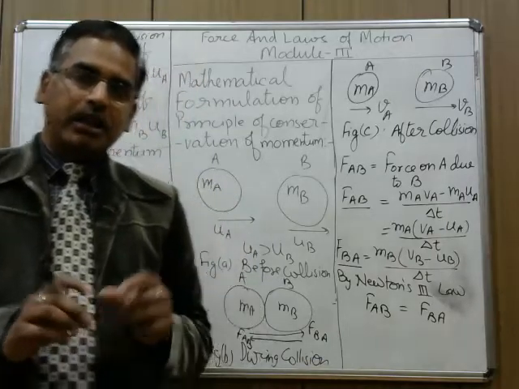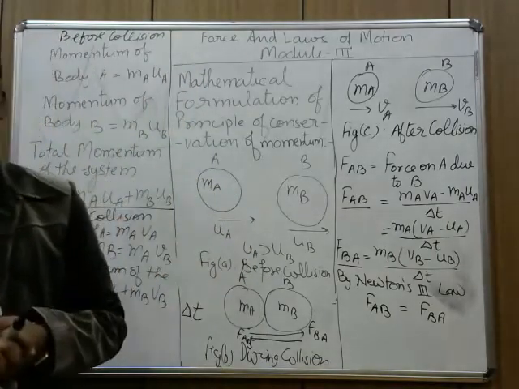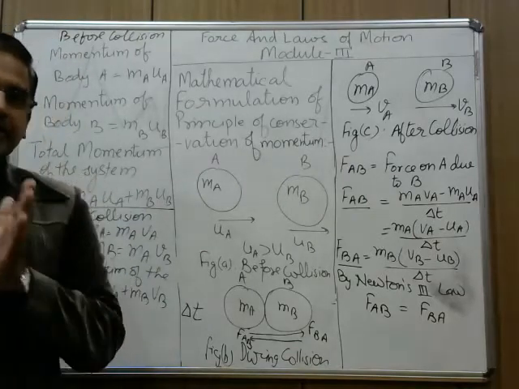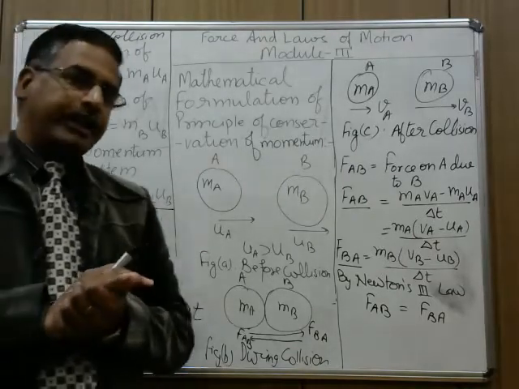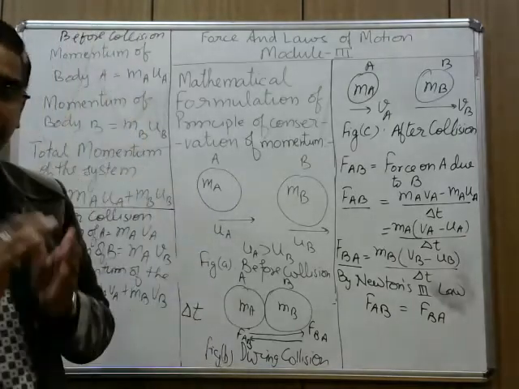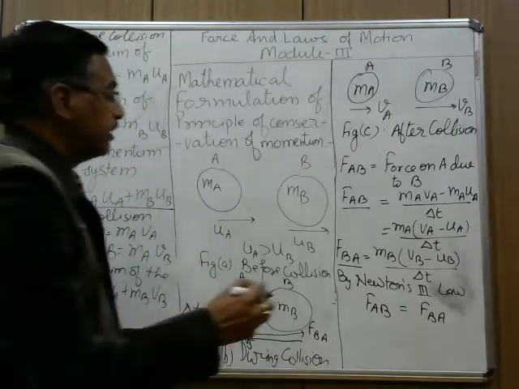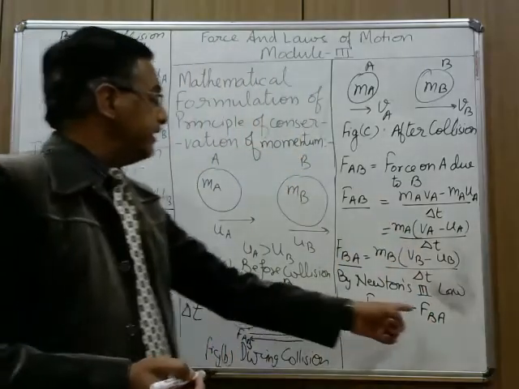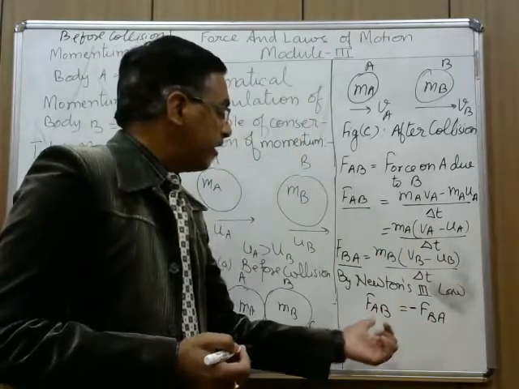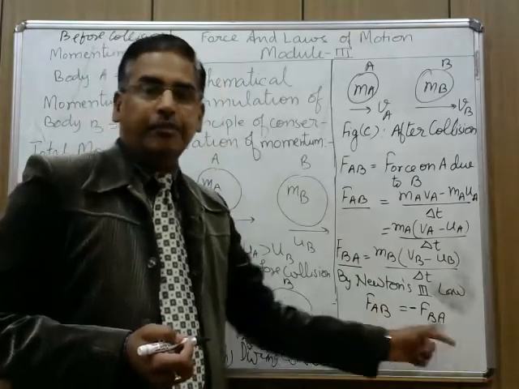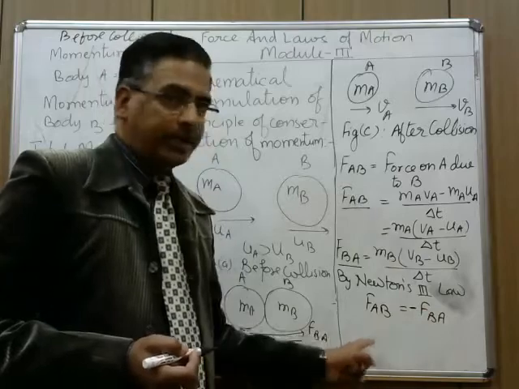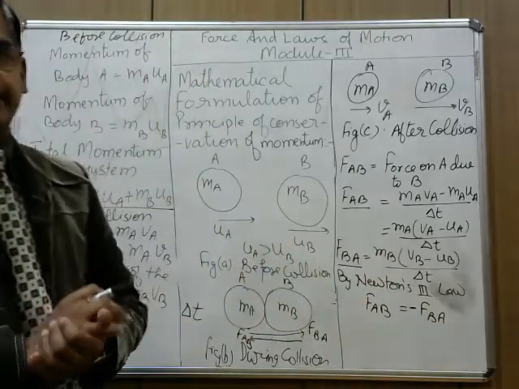In vectors, negative sign indicates opposite direction. To every action, there is equal and opposite reaction. Since action and reaction are equal but opposite, I will introduce this minus sign. Minus sign is indicating that this is opposite to this. This is in the opposite direction of this. Action and reaction are equal but in opposite direction.